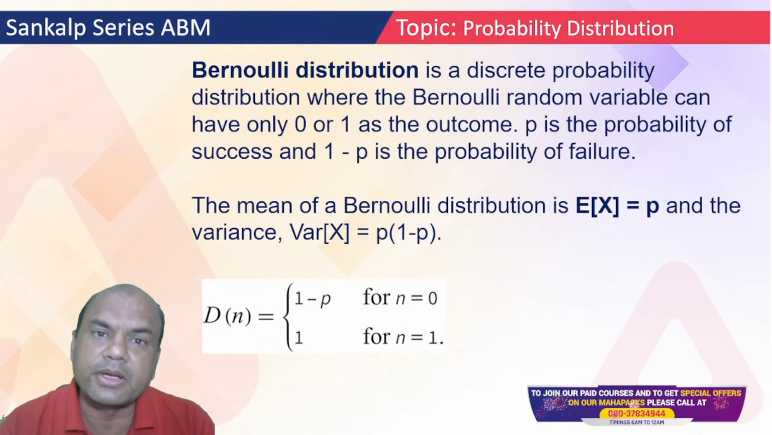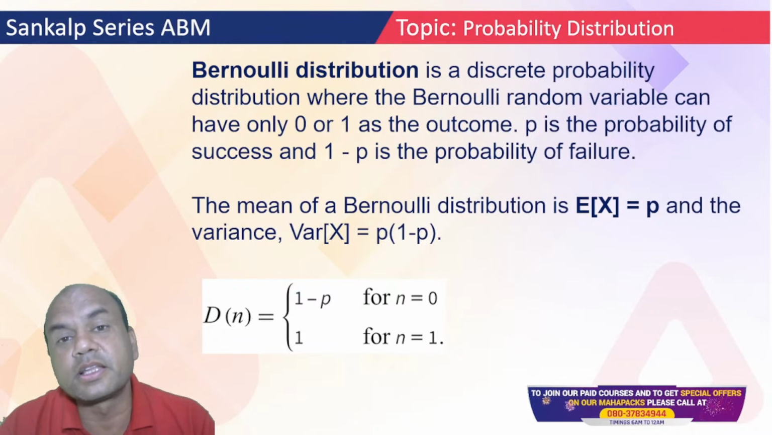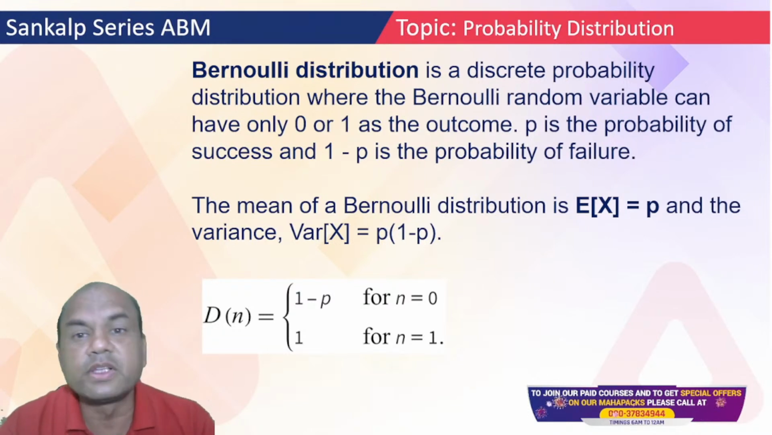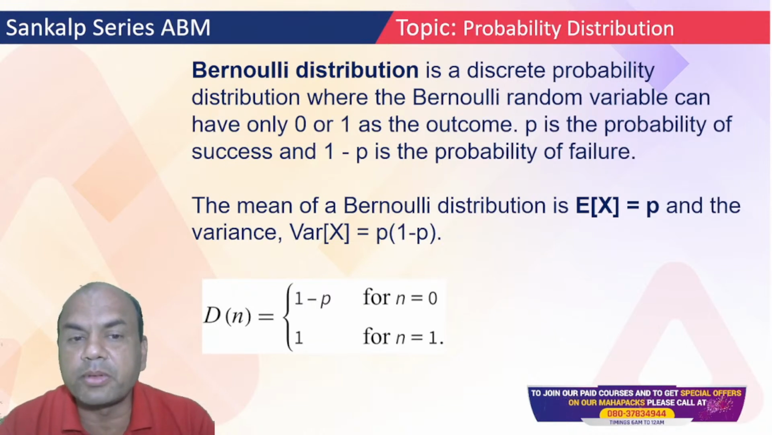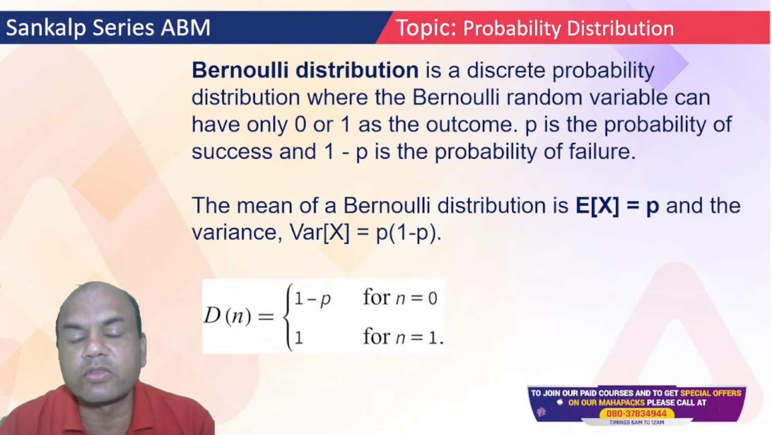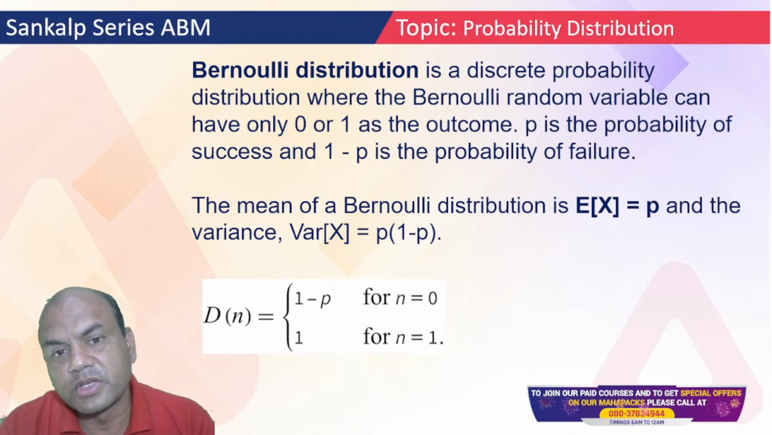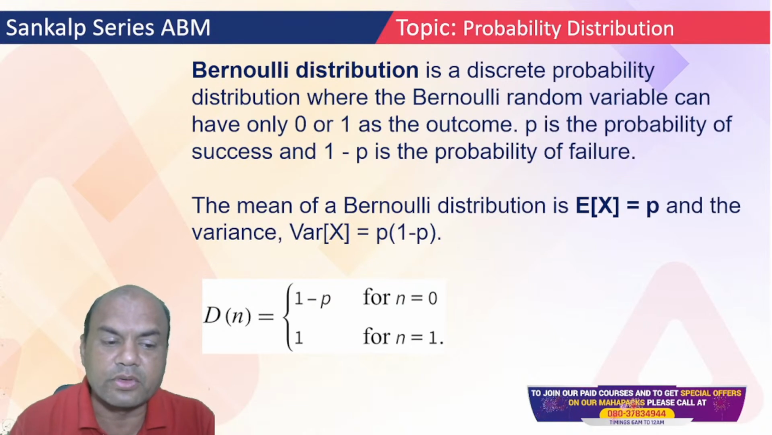In this probability distribution, you have 3 types of probabilities. One is Bernoulli, second is binomial, and third one is Poisson. So we'll study one by one now. Bernoulli distribution is a discrete probability distribution where the Bernoulli random variable can have either 0 or 1 as the outcome. P is the probability of success and 1 minus P is the probability of failure. Some books call this 1 minus P as Q also.